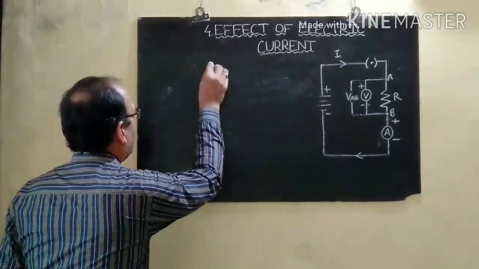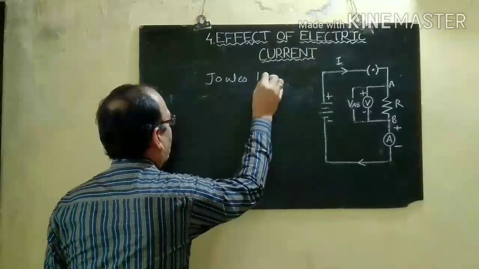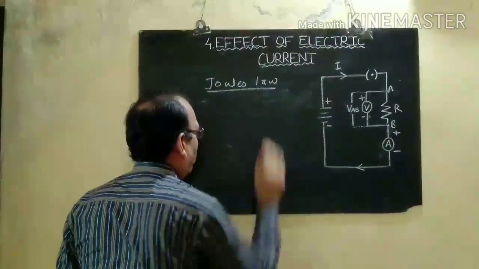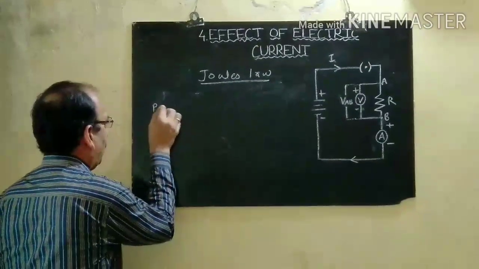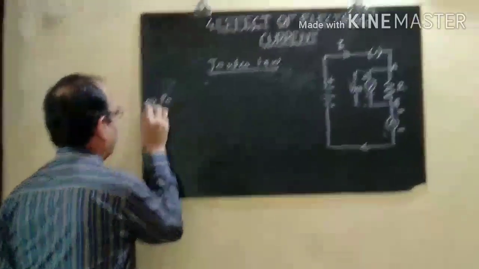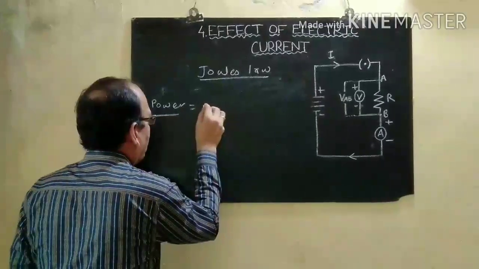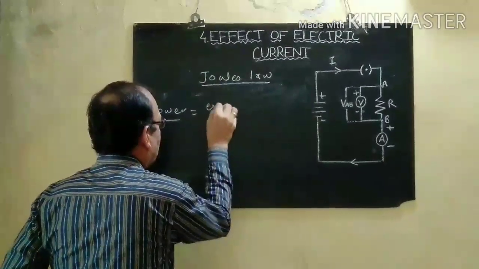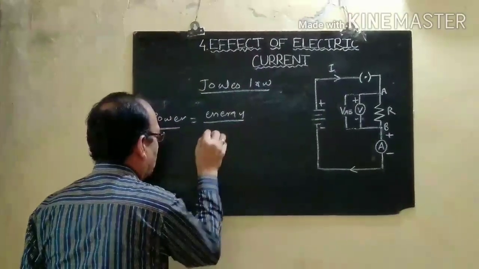Now we are going to learn about Joule's law. Before that, we will discuss electrical power. Electrical power is the energy in the time required.